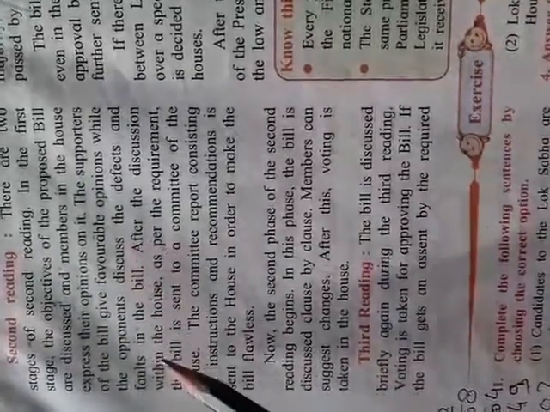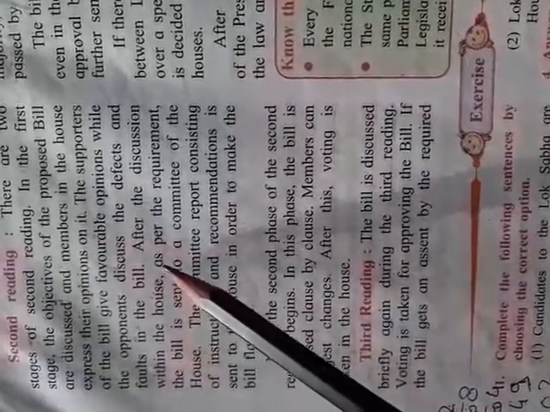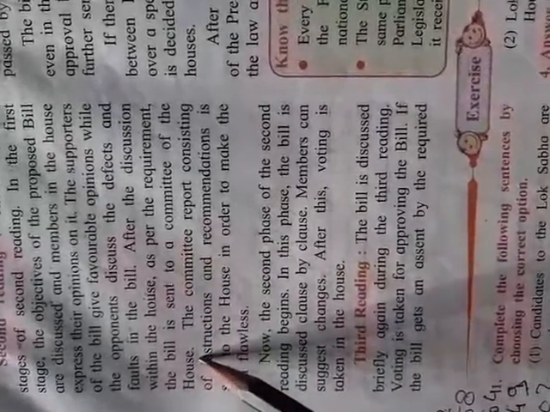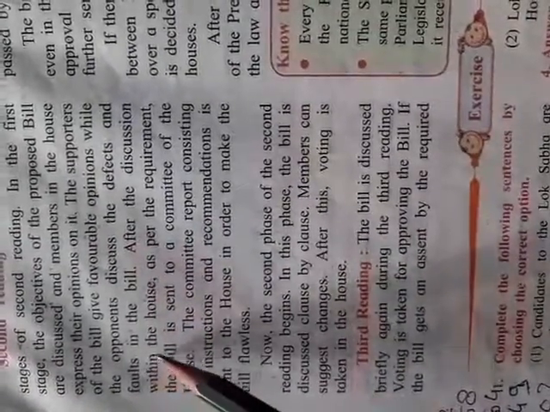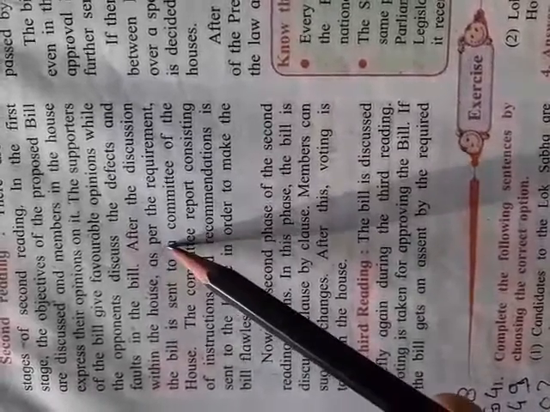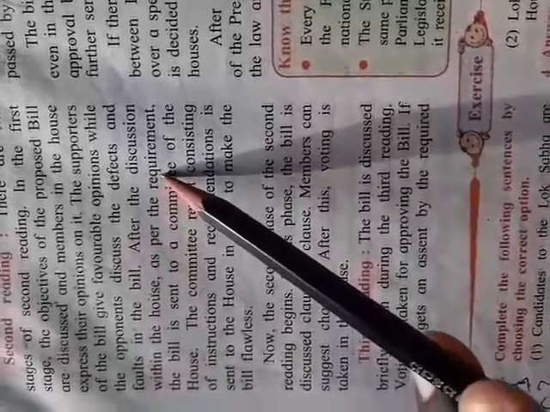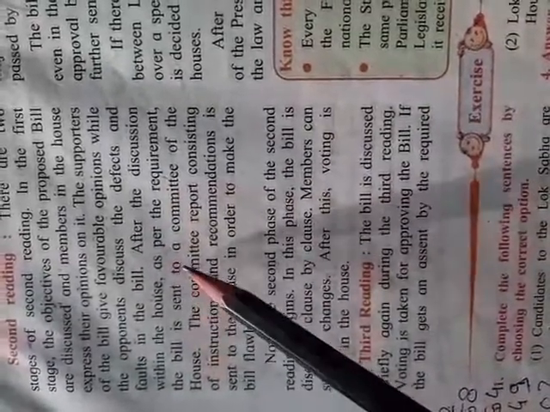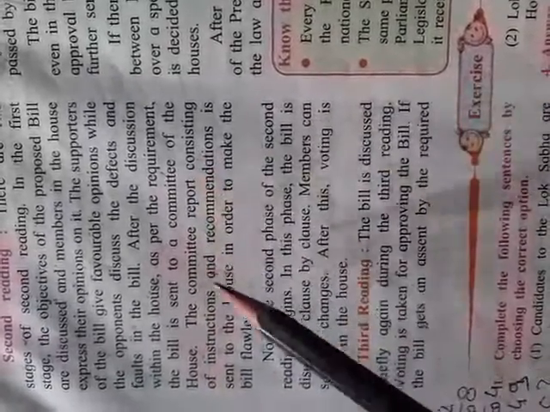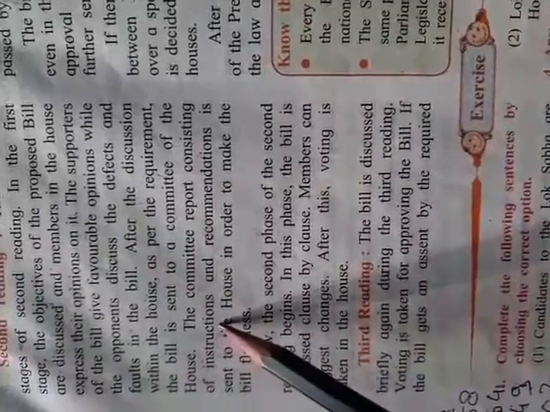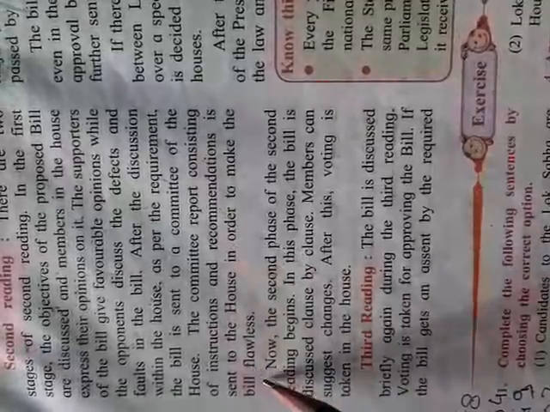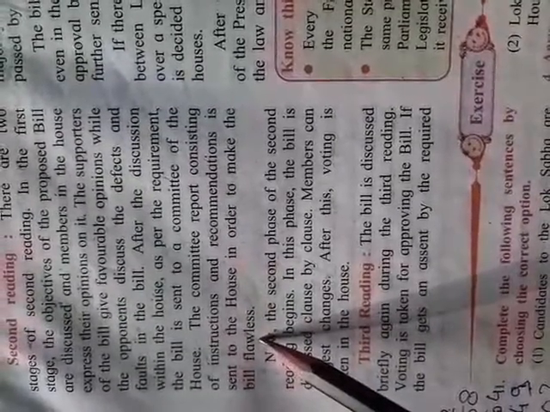After the discussion within the house, as per the requirement, the bill is sent to a committee of the house. Now it's the third stage. The committee report consisting of instructions and recommendations is sent to the house in order to make the bill flawless, right?